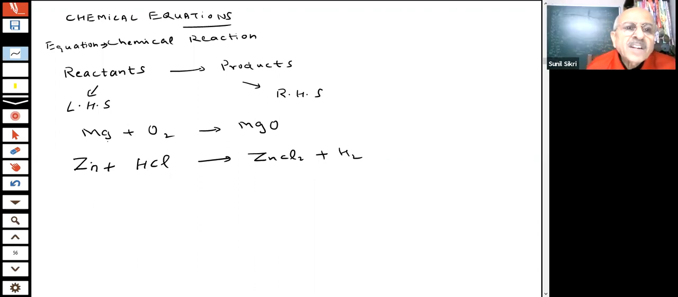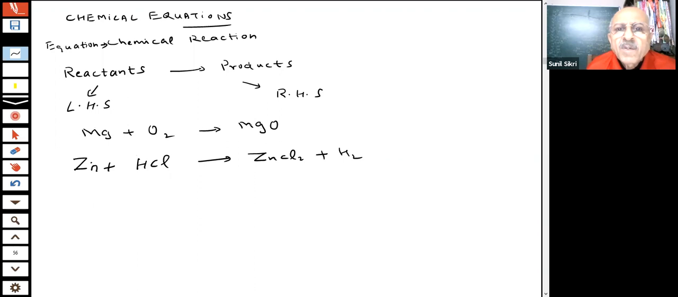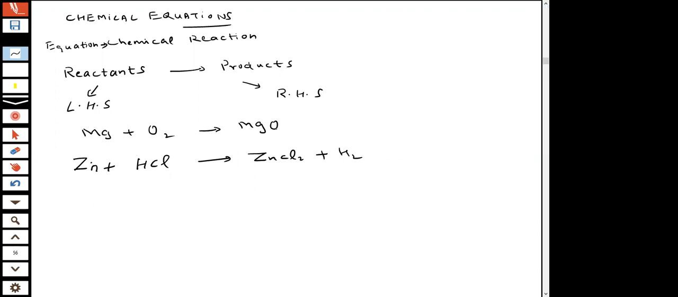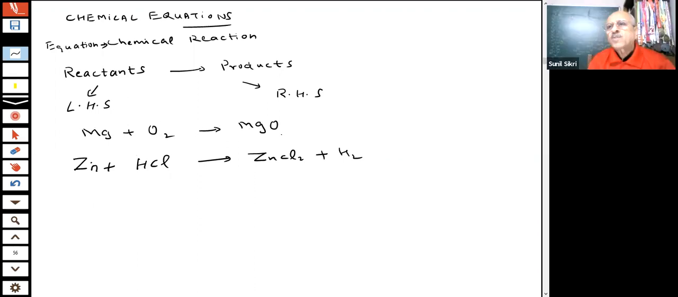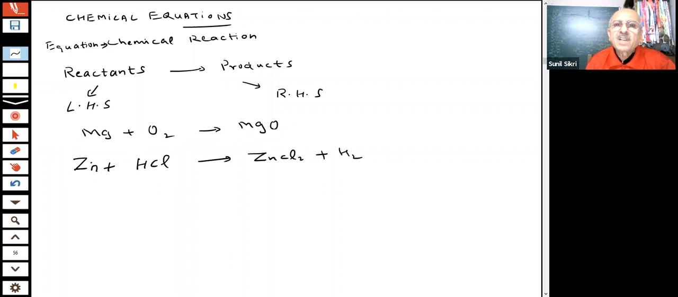Tell me how many atoms of magnesium are on the left-hand side, students? How many atoms are there? 1. How many atoms of oxygen on the left-hand side? 2. Here? 1. Problem starts. I am doing a reaction. Here you have 2 atoms of oxygen. Here there is 1 atom of oxygen.